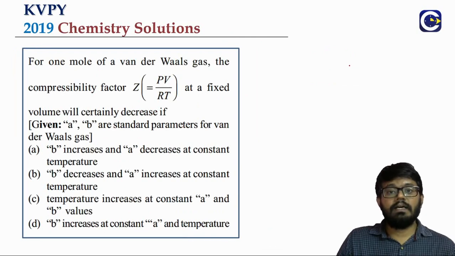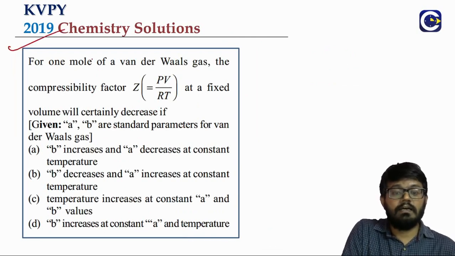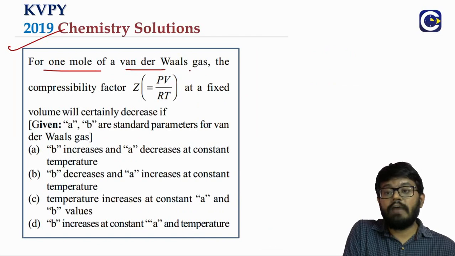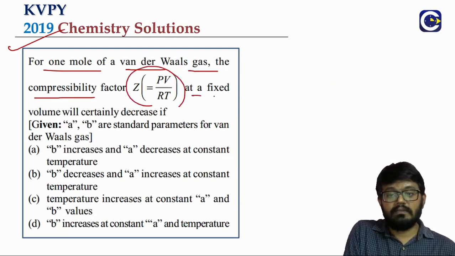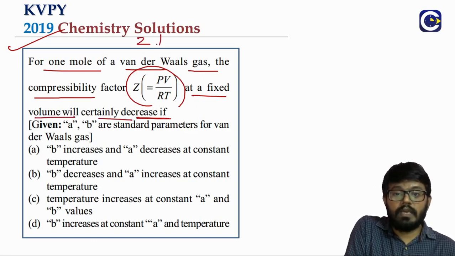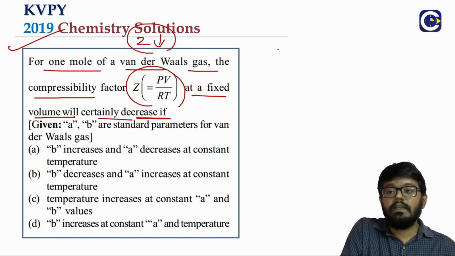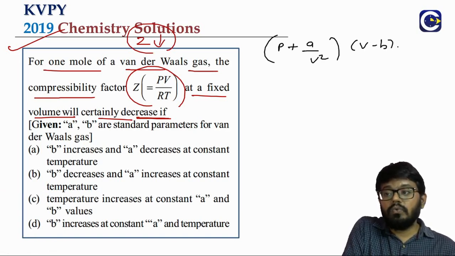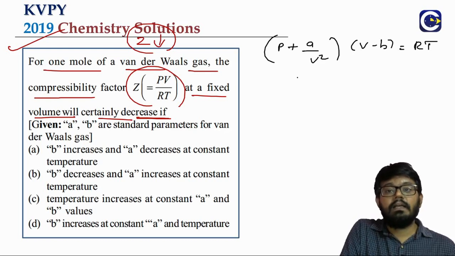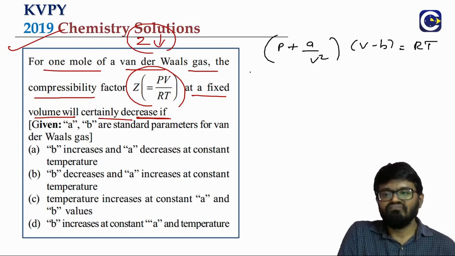Next, a question from states of matter. It's about real gases. For 1 mole of van der Waals gas, meaning real gas, the compressibility factor Z at fixed volume will certainly decrease, meaning we are looking for the Z value to decrease. So how do we identify the conditions? We will have to use the real gas equation. What is it? (P + a/V²)(V − b) = RT. This is the van der Waals equation for 1 mole of the gas.